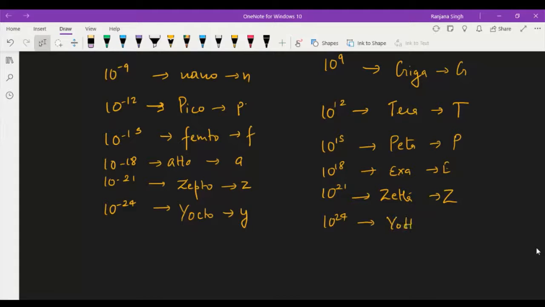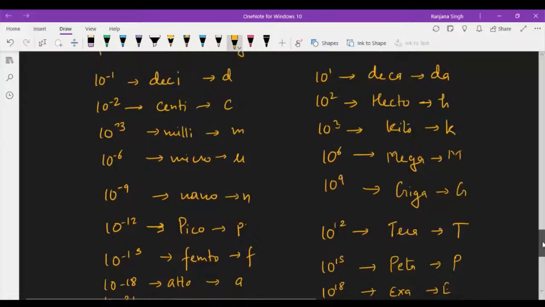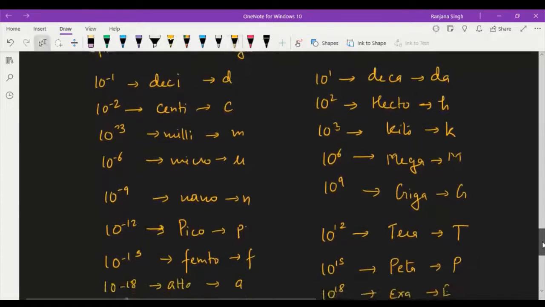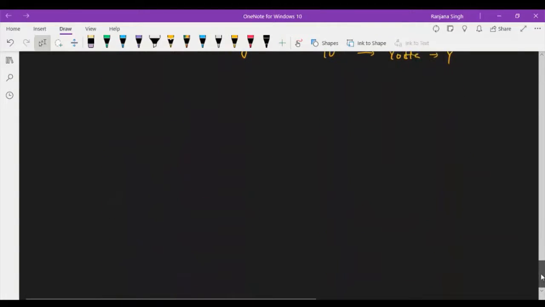You can remember them. Some are very important. These are not common, but up to tera, and in this case, up to pico or femto, it is important. Okay, right? Yotta, zetta, exa, peta, tera, giga, mega, milli, kilo, hecto, deca. These are all prefixes which are used in the SI system.